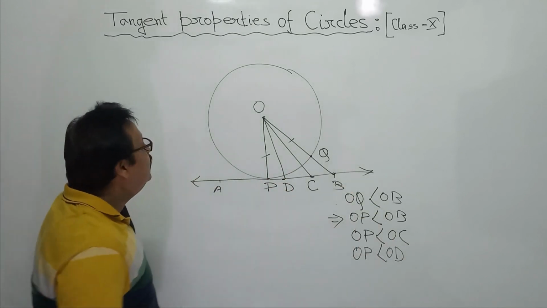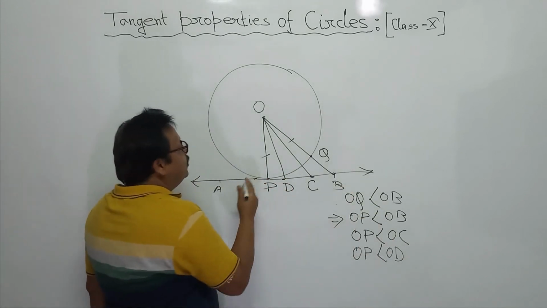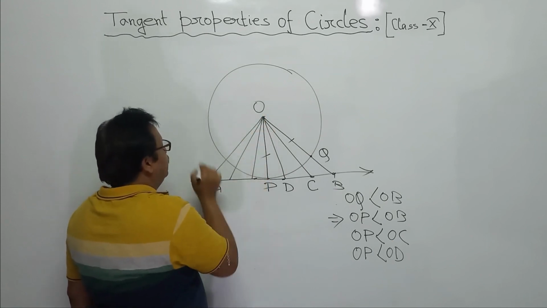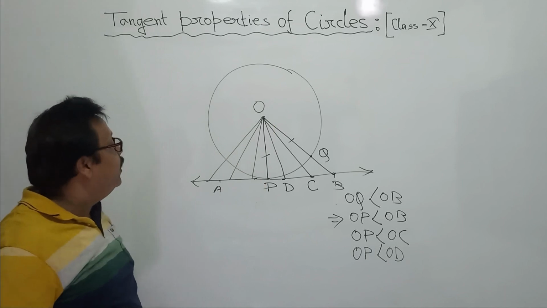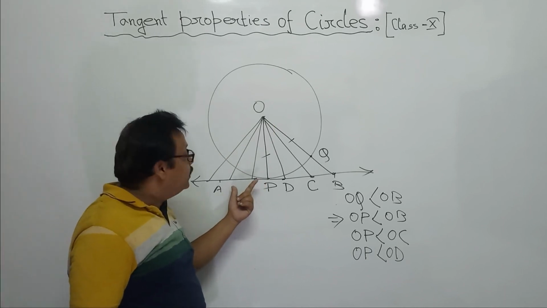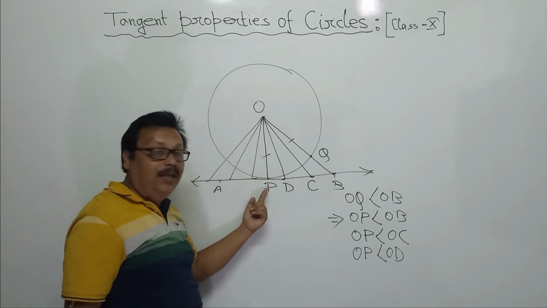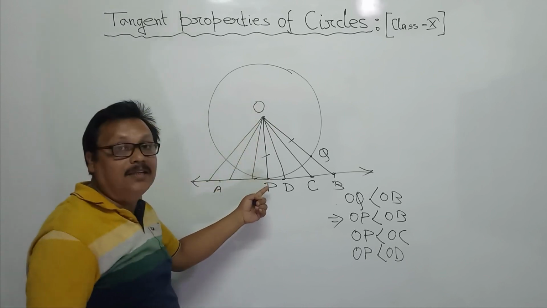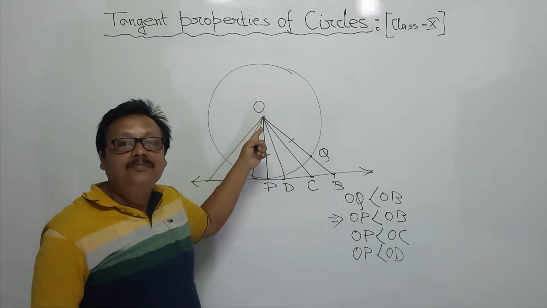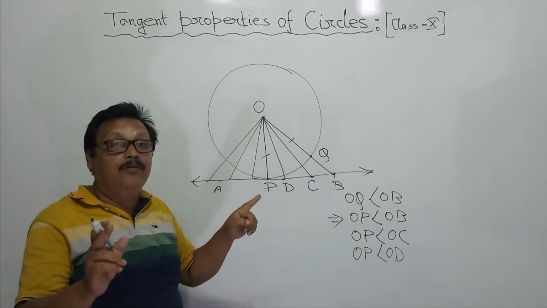On this side, left side also, you can take any number of points, infinite number of points, and of course you will get that P is the shortest distance from the center to this tangent. Shortest distance, very important one.